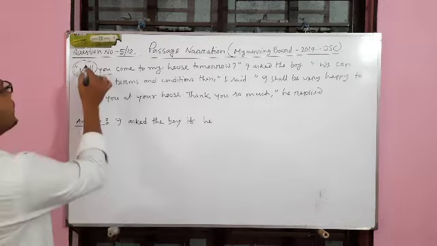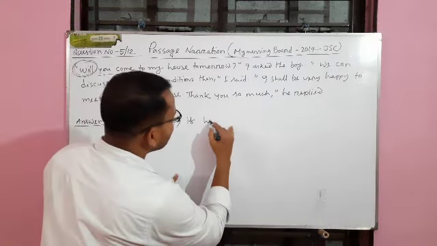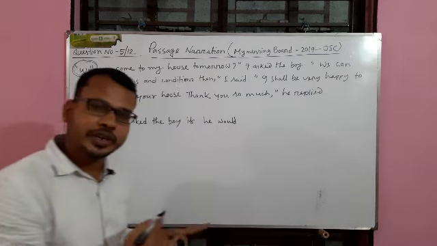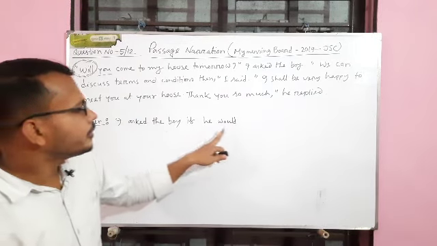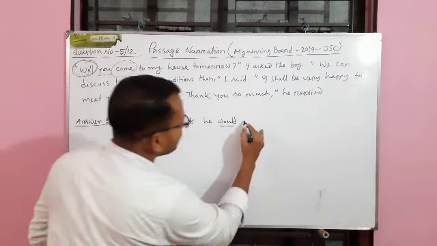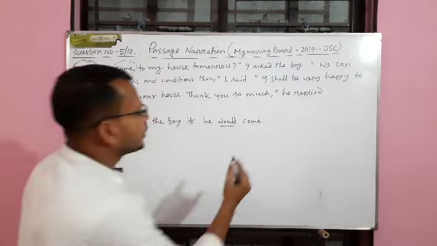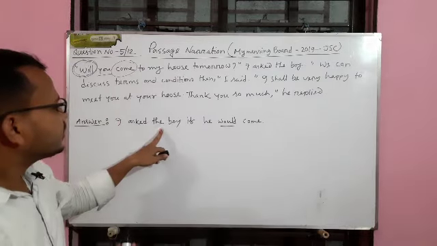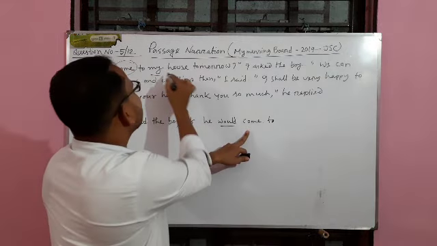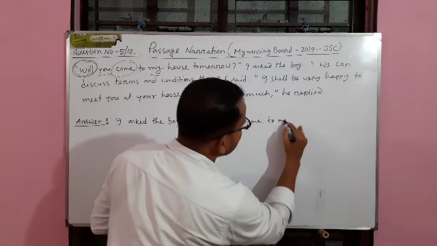In case of will, as I mentioned earlier, we have to write he would. I asked the boy if he would. After would, we write the base form of the verb, so come will remain unchanged. To my house: I asked the boy if he would come to, my will remain unchanged because the boy will come to my house.